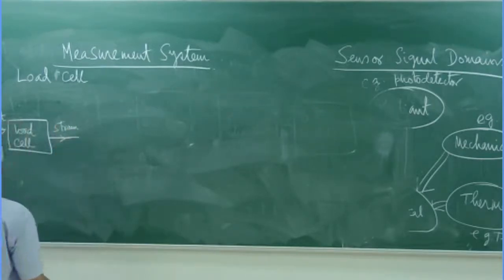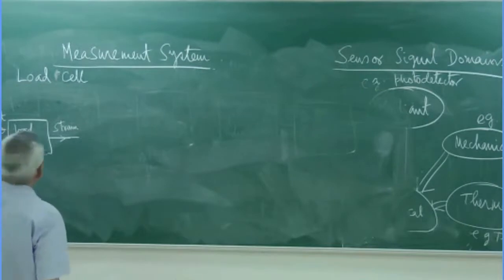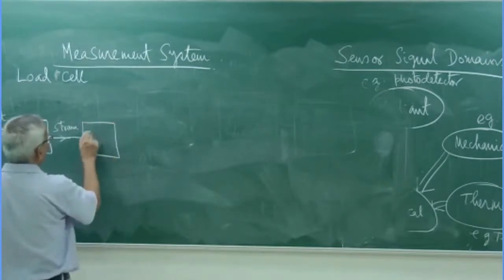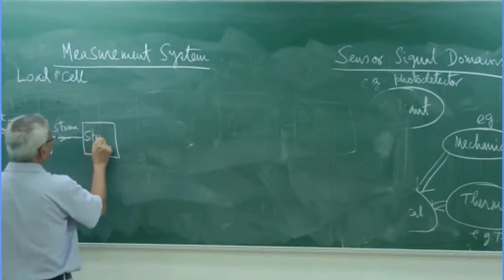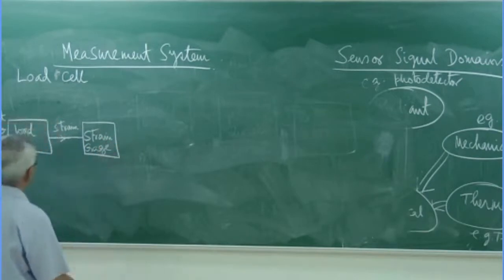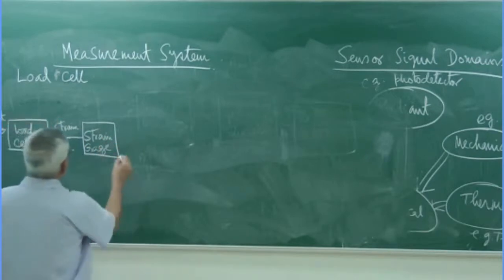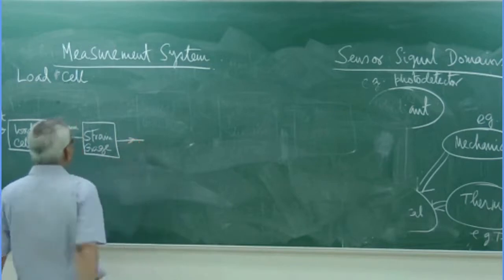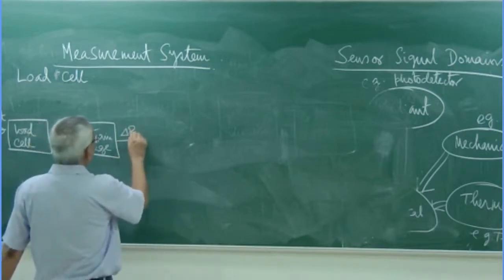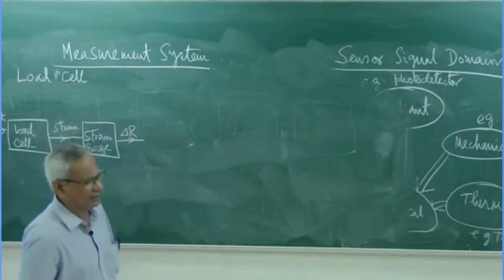If you put some weight on it, there would be some deformation, and that's why there will be strain. And the strain gauge is mounted on the load cell. What is the output of this strain gauge? It is basically delta R, the change in resistance.